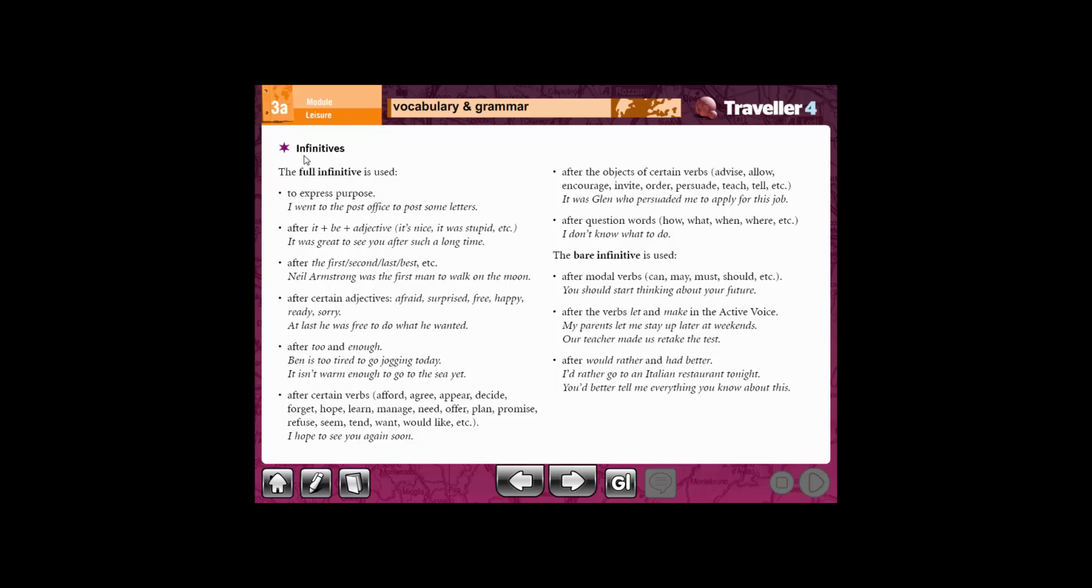Hello everybody, today we are going to talk about infinitives from Module 3, Traveler 4. Before we start our lesson, you have to know what is the meaning of infinitive. Infinitive actually means the base form of the verb, or we can say the verb without any addition, like walk, talk, start.